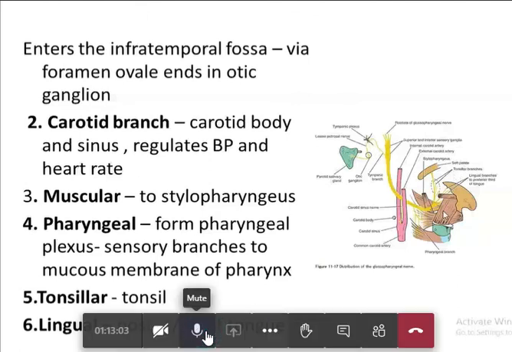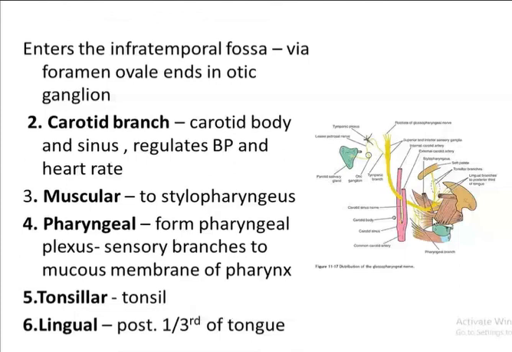Facial. Facial. Okay. Which branch of facial? Chorda tympani. So the anterior 2/3. The taste sensation for the anterior 2/3 of the tongue is by the chorda tympani branch of the facial nerve, whereas the posterior 1/3 of the tongue is by the lingual branches, which in turn are a branch from the glossopharyngeal nerve. So this you should know, right? Commonly asked.